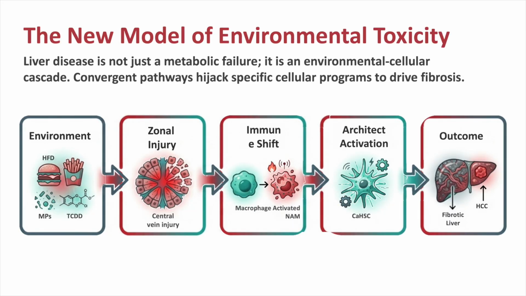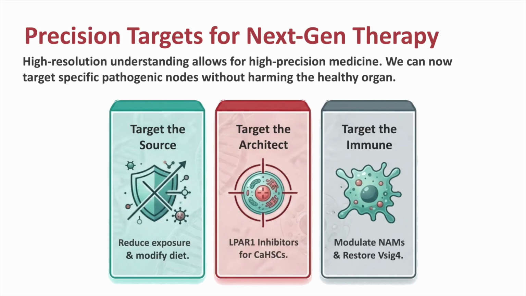The new model of environmental toxicity. Liver disease is an environmental cellular cascade. Convergent pathways from HFD, microplastics, and TCDD trigger zonal injury at the central vein. This induces an immune shift to NAMs, activating CHSC architects to drive fibrosis, eventually progressing to a fibrotic liver and hepatocellular carcinoma.